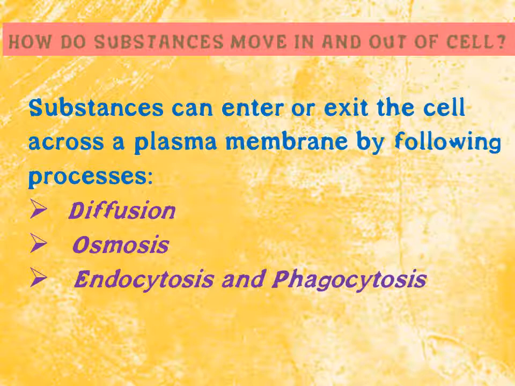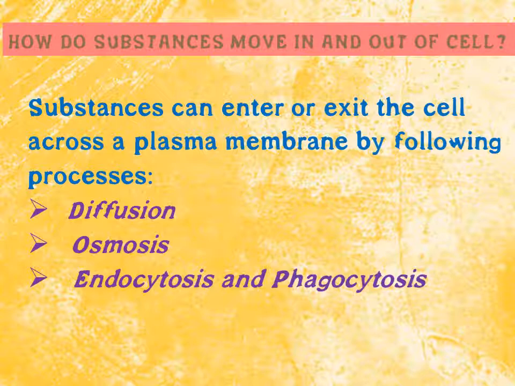You know that if there are two boxes and something is more in one box and less in the other box, then definitely if you want to make a saturation or balance the things, you have to take the thing from the higher to the lower one. Only then can it come to its normal or saturation point. The same thing happens in the case of diffusion, osmosis, and endocytosis, phagocytosis also. So what is diffusion? It is random movement of particles from high to low concentration.